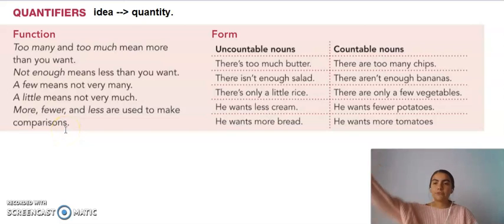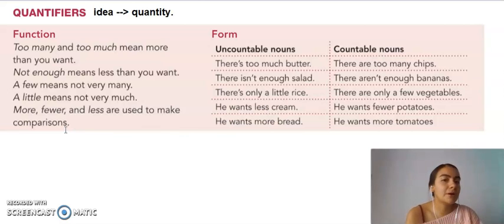Okay guys, so the next topic of number 7 is quantifiers. Let's remember a little bit about quantifiers. Quantifiers just give me an idea about the amount of things I have, the quantity of things I have, right? So for example, if I say too many chips, this is giving me the idea of how many chips there are, okay, which is a lot.